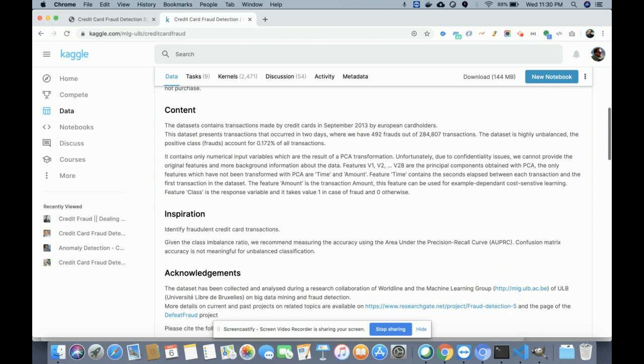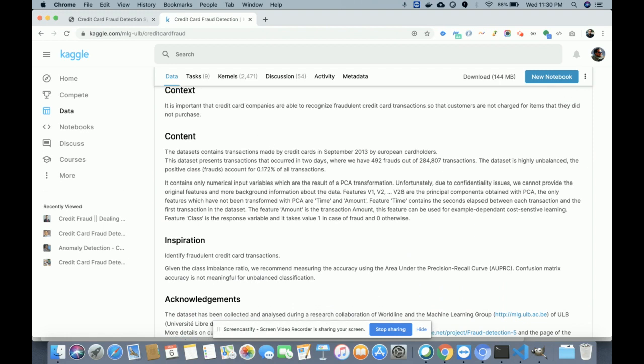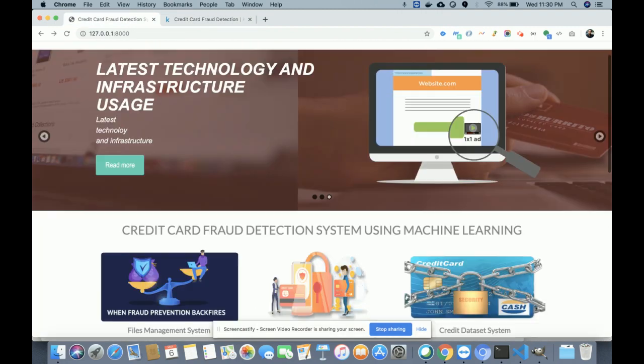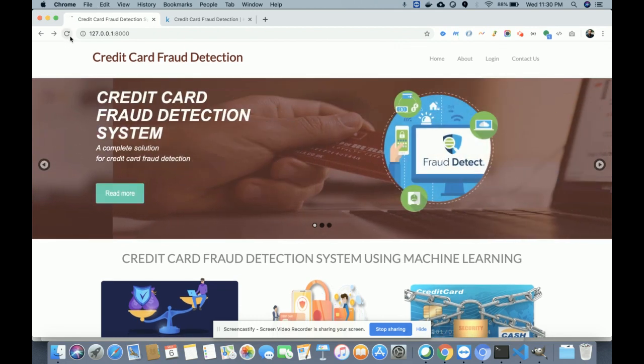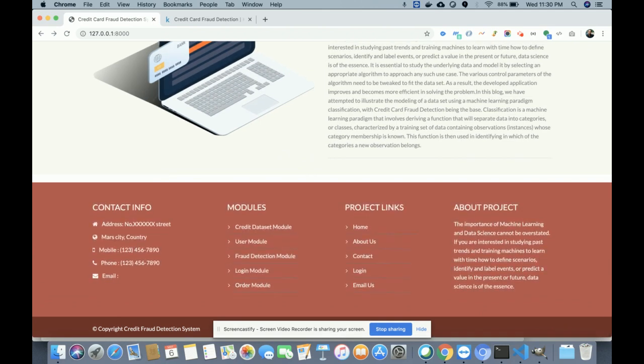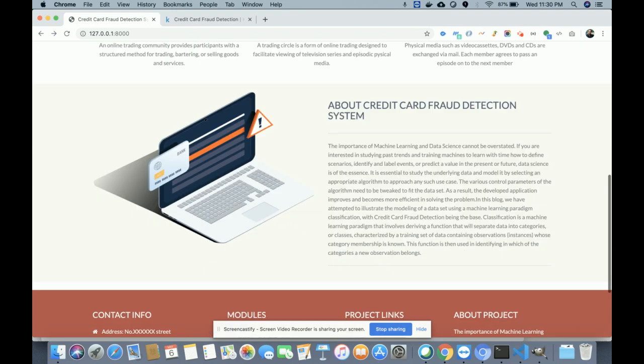So I have trained my algorithms on this data set. Let's start with the functionality and go through what I have developed inside this project. This is the home page of the project. It is a simple home page developed in Bootstrap, and it is responsive. If you host this application on AWS, you can use EC2 instances for hosting, and you can access the URL in mobile view. The screen will fit according to the mobile size also, so this is a responsive theme.